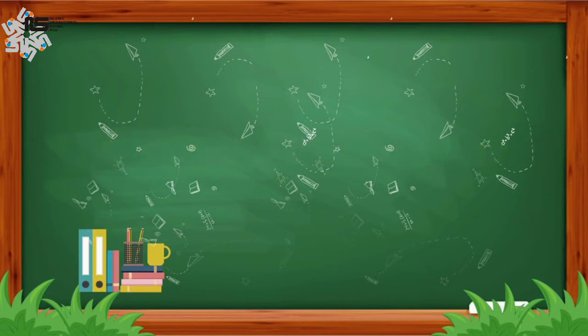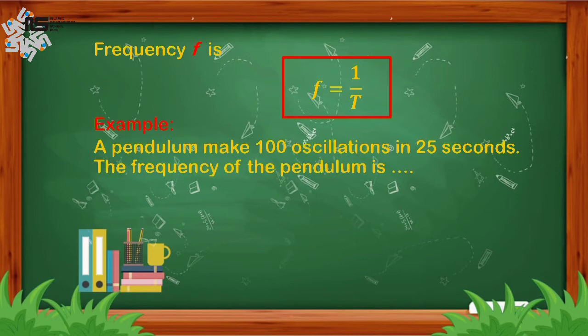Here the formula of frequency is small f equals 1 per T, where T is the period of the pendulum. To make it clearer, please look at the following example. Here we still use the previous problem. A pendulum makes 100 oscillations in 25 seconds. So, what is the frequency of this pendulum?